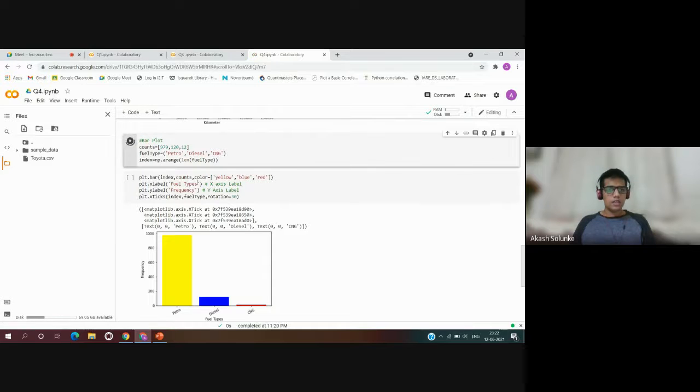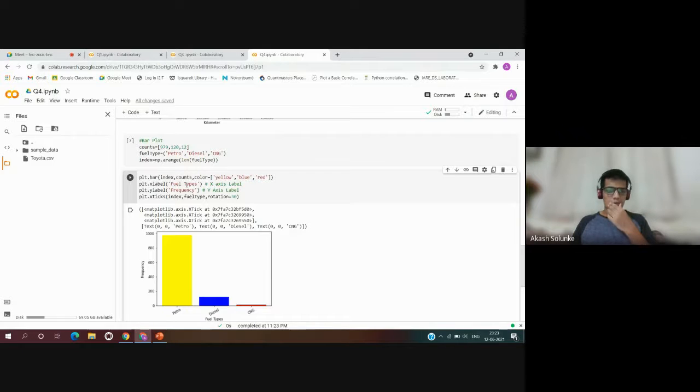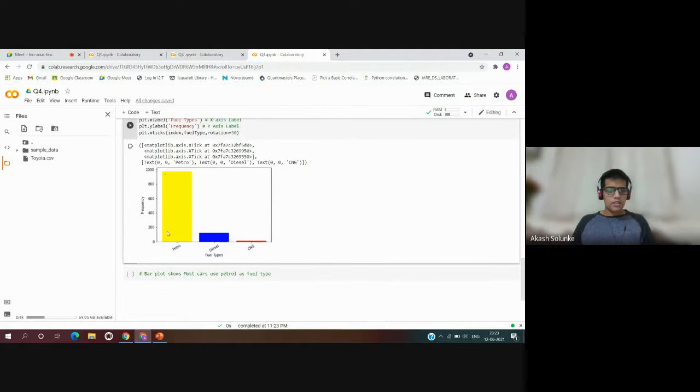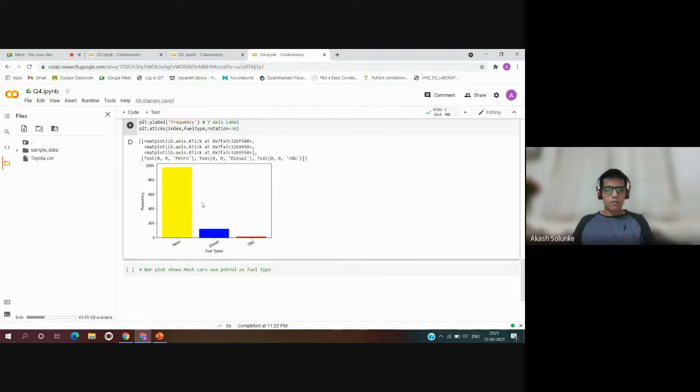So we run this, and now moving on to the next cell, plt.bar with index, counts, color equal to yellow, blue and red, yellow for petrol, blue for diesel and red for CNG, xlabel as the x axis label, fuel types, y axis label, frequency, and plt.xticks with index, fuel type and rotation 30, which means the x axis labels are rotated by 30 degrees, and it will print the bar plot like this.